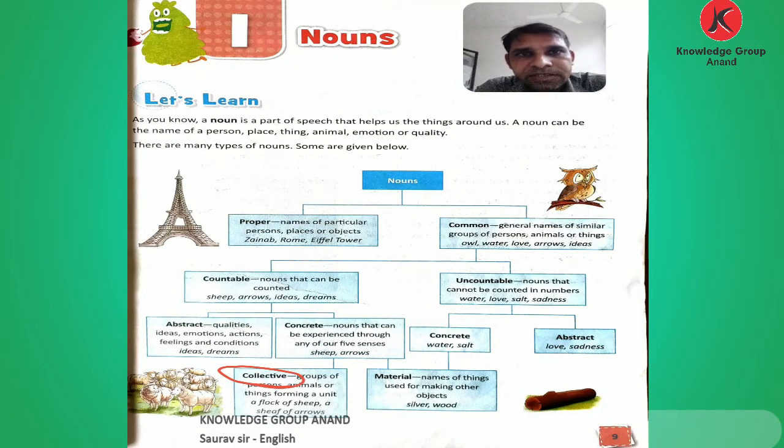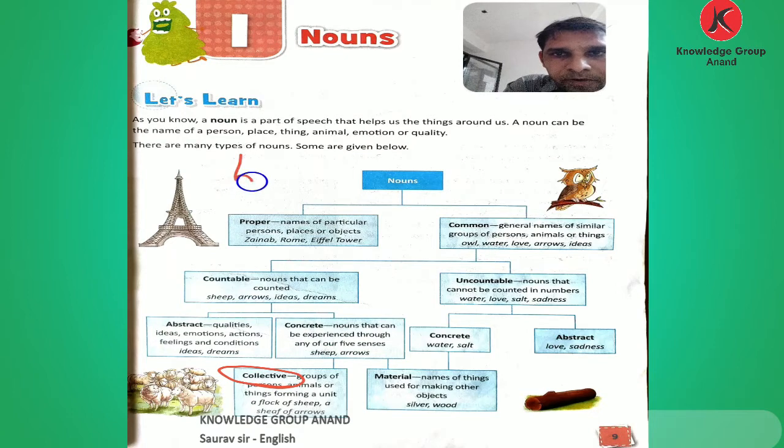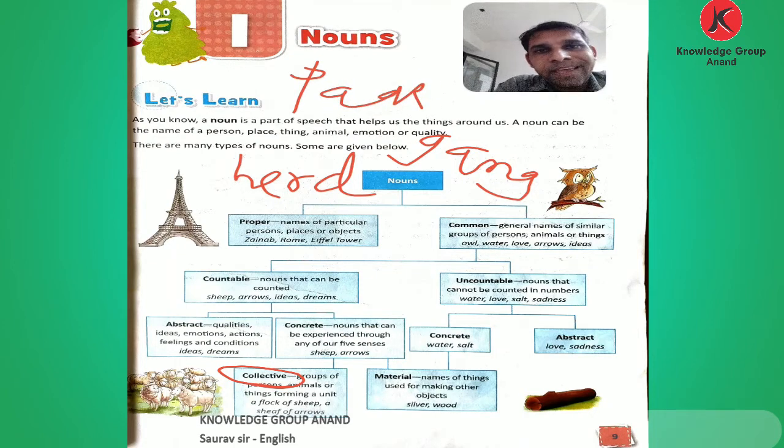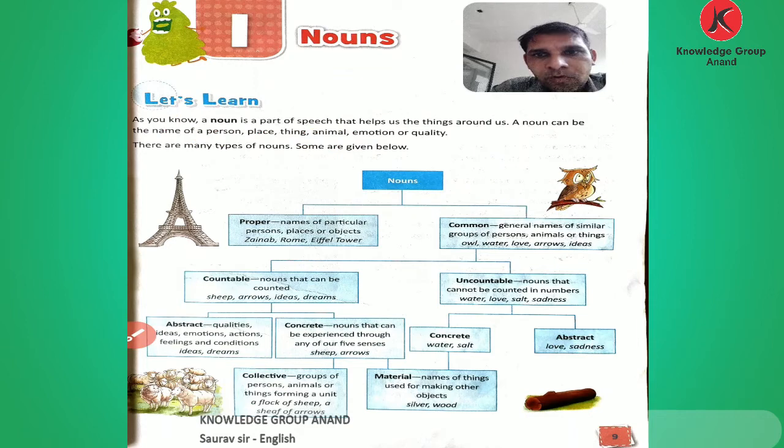Shoal of fish, that is a collection. There are so many. Crew of sailors, herd, gang, pack of thieves, bench of judges. So these are the collections.